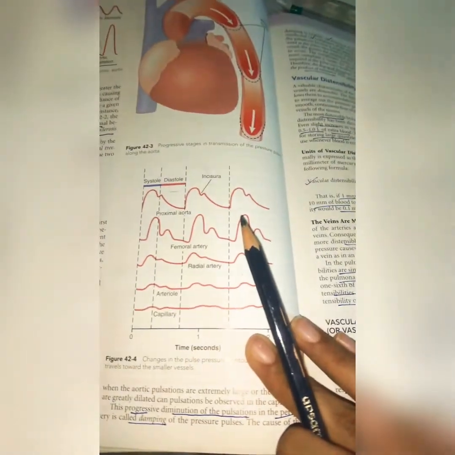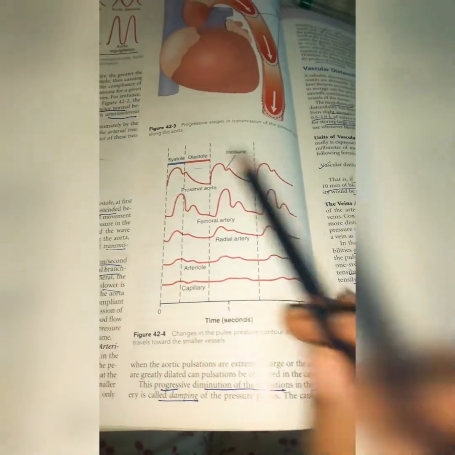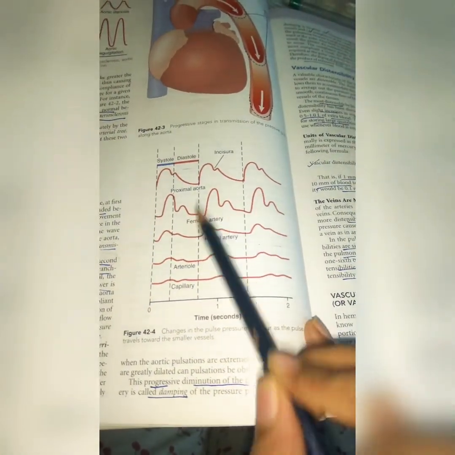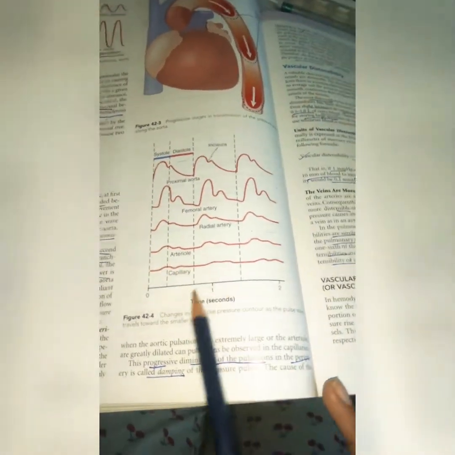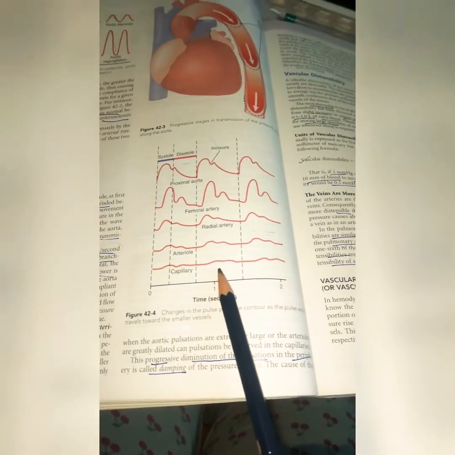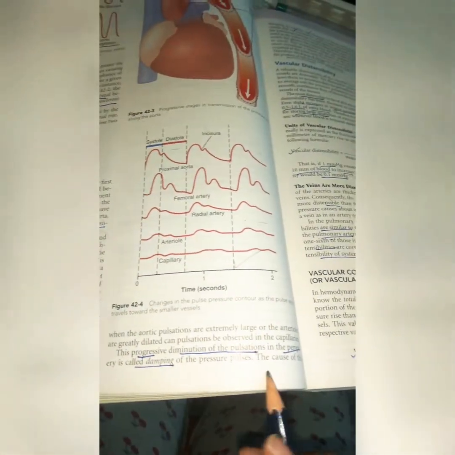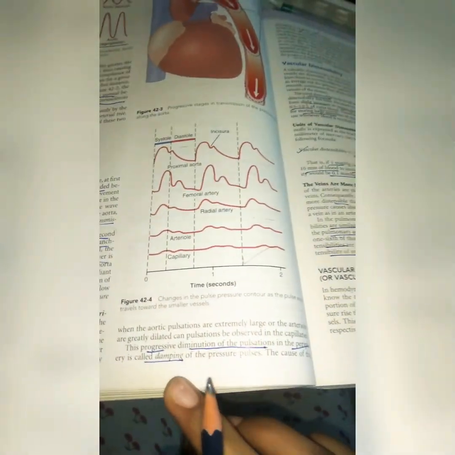So here you can see this diagram, changes in pulse pressure contour with the pulse wave. In the beginning you can see systole, diastole, everything is normal, but in the proximal aorta you can see this change. In the femoral artery and the radial artery you can see the pressures have changed. Coming to the last, the arteriole and capillary, they are somewhat flat because they have higher compliance, especially the smaller vessels, which have higher compliance and slow velocity. So because of this the pulses are completely absent here. This progressive diminution of pulses as they go down is called damping.